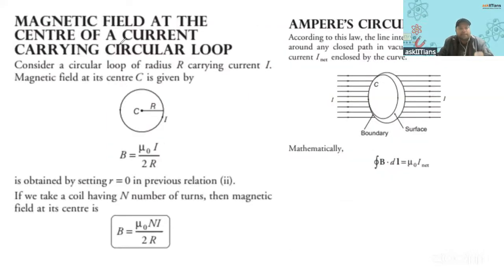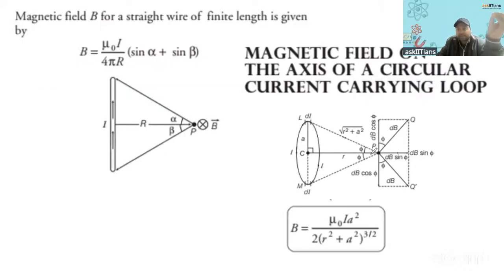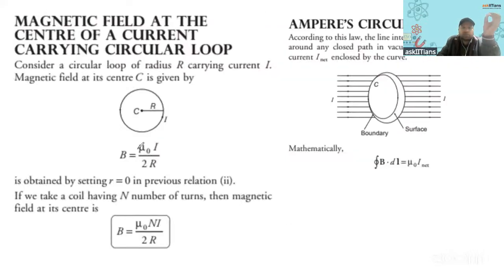All right. Then there is this concept of magnetic field at the center of a current carrying loop. Previously, we were calculating it on the axis, at a distance r from the center. Now, if I want to calculate the magnetic field at the center, what will I put? I'll put r equal to 0 here. And when I put r equal to 0, we get this formula, mu naught I by 2r.